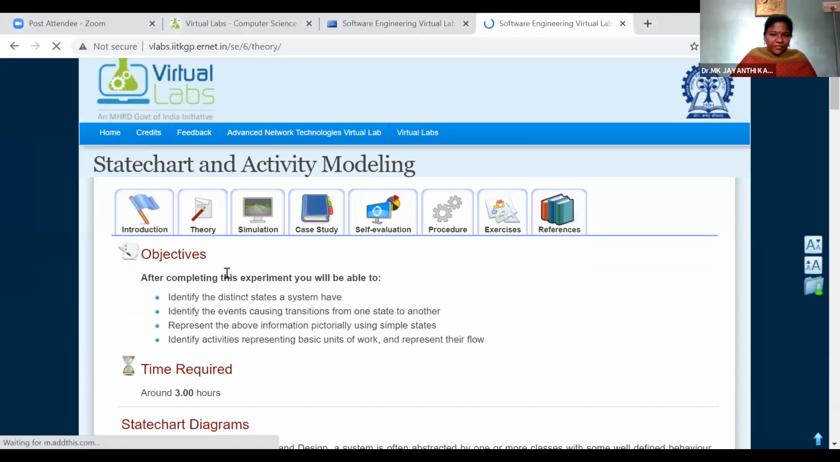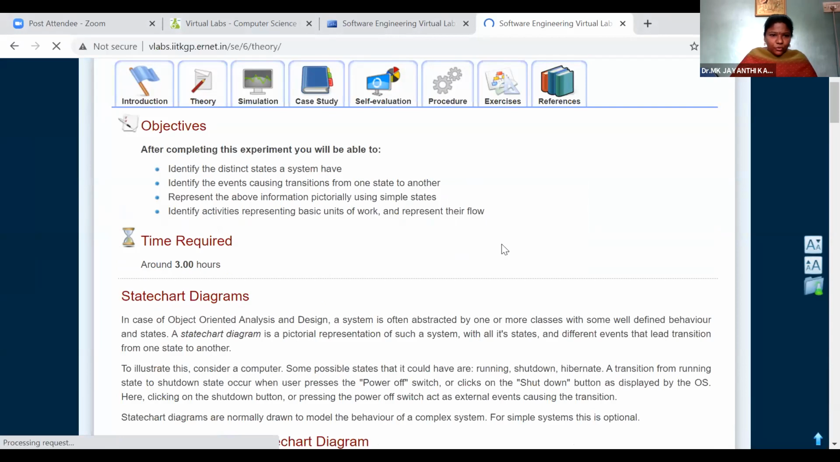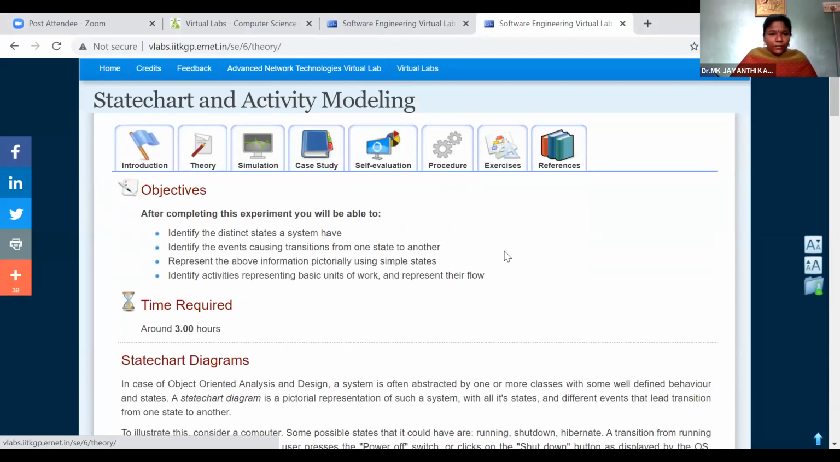So here they have given you some brief idea. We'll just go through the brief idea of what they are telling about the state chart diagram and activity diagram. So they are giving some objective. After completing the experiment, you will be able to identify the distinct states of your system and identify the events causing transitions from one state to another state.